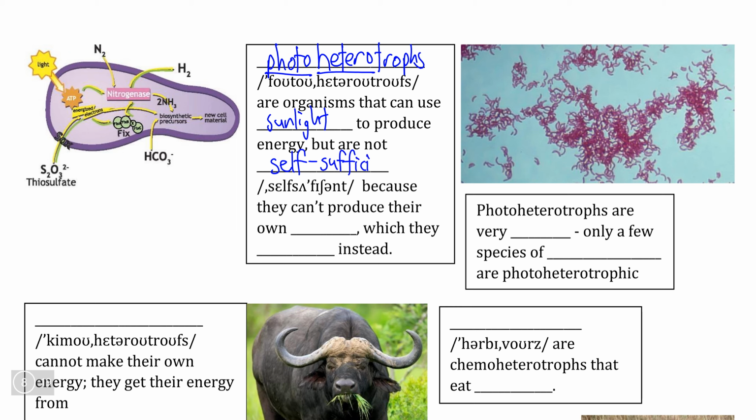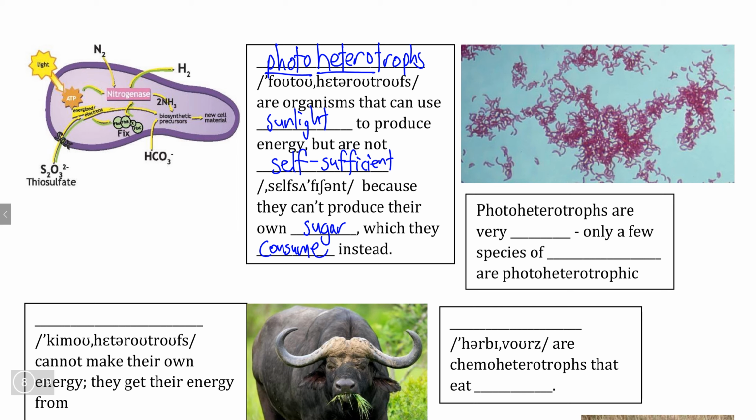In other words, they are able to absorb energy from sunlight, but they are not able to use this light in order to produce their own sugar molecules. They use this sunlight to drive side reactions, but in terms of a sugar source, they need to consume other organisms' sugar instead in order to get a source of carbon.